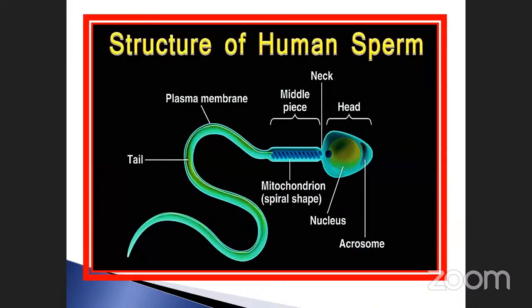See another structure of human beings. This is the head part. The middle piece, mitochondria, spiral shape, see here, the arrangement of mitochondria. How many mitochondria are there? Plasma membrane, tail, and also acrosome. Okay, these are the parts.